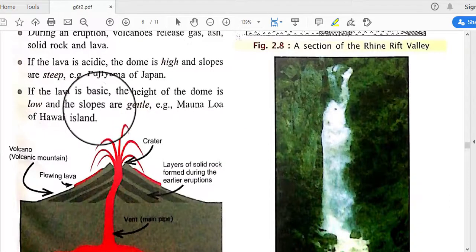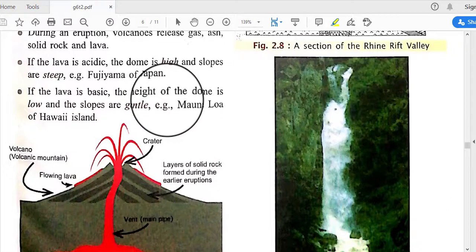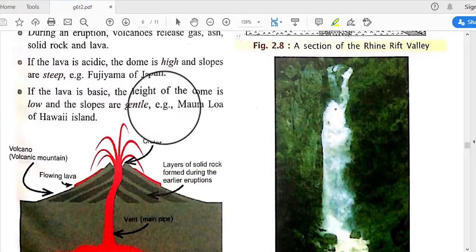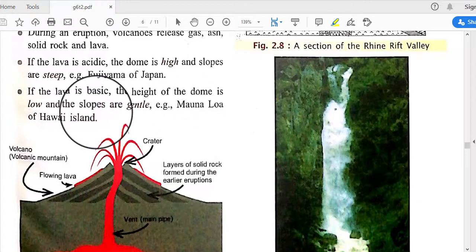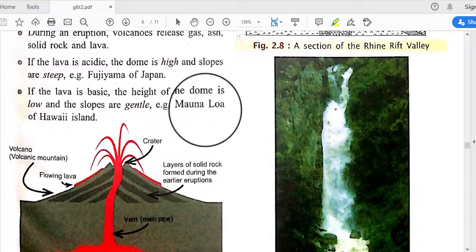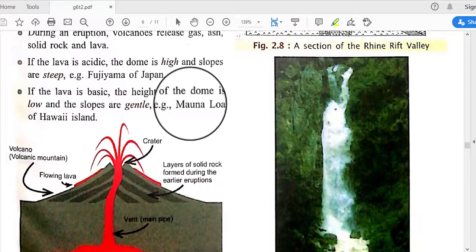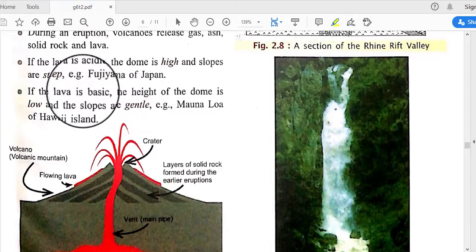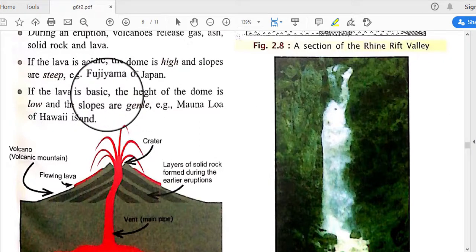And if the lava is basic, the height of the dome is low and the slopes are gentle, for example Mauna Loa of Hawaii Island. So in this type of volcanic mountain, the dome is low and the slopes are very gentle in nature, because the lava's characteristic is basic, that means not acidic.